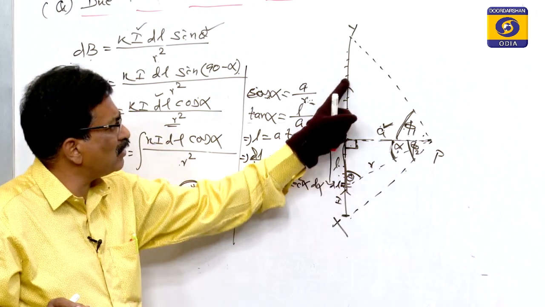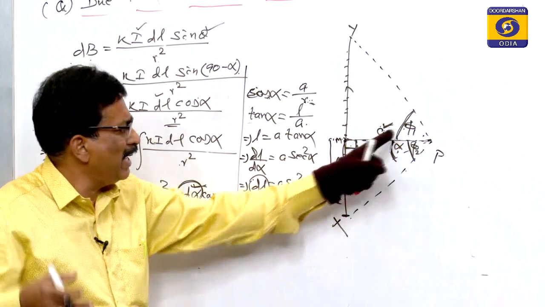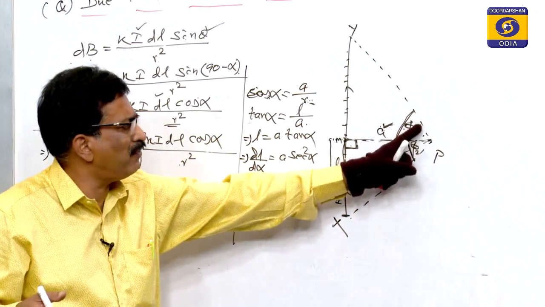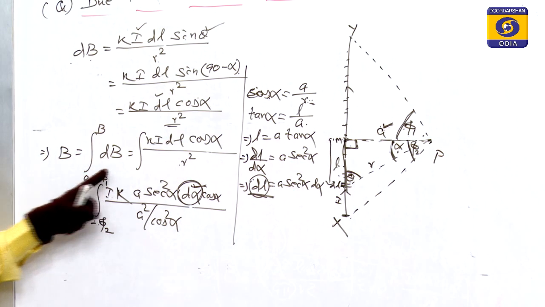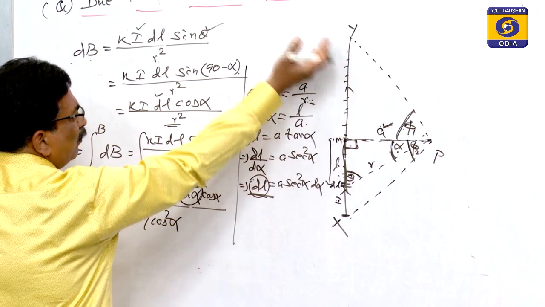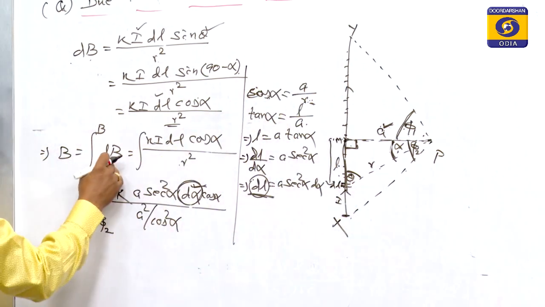And if you take the small elements on the upper side, that alpha can go on the upper side, and that extended value will be phi 1. Therefore, it is from minus phi 2 to phi 1, because we have taken from this side and we are going to that side. This is the lower limit, that is the upper limit.